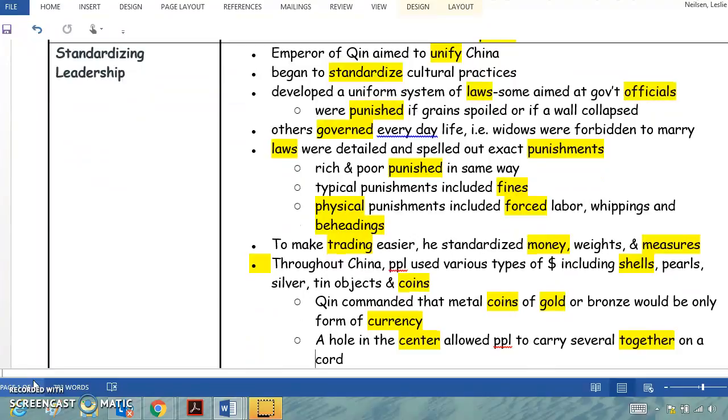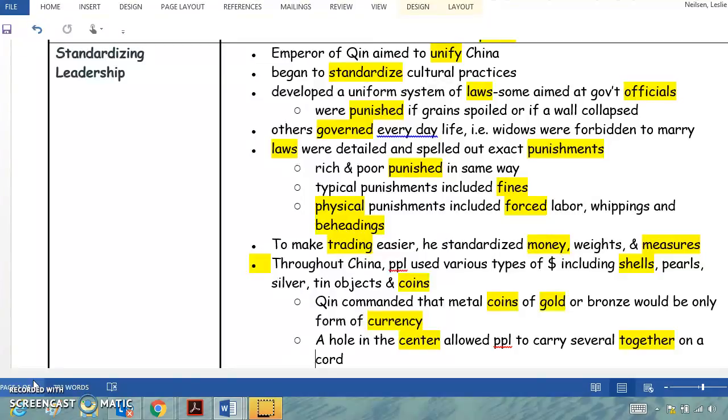Standardizing leadership. The Emperor of Qin aimed to unify China. He began to standardize cultural practices. He developed a uniform system of laws, some aimed at government officials. They were punished if grain spoiled or if a wall collapsed. Others governed everyday life. For example, widows were forbidden to marry. The laws were detailed and spelled out exact punishments. The rich and poor were punished in the same way. Typical punishments included fines. Physical punishments included forced labor, whippings, and beheadings.